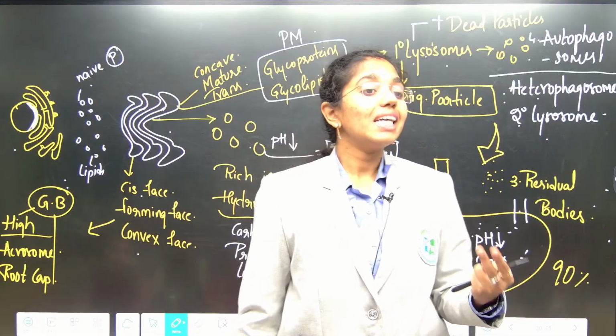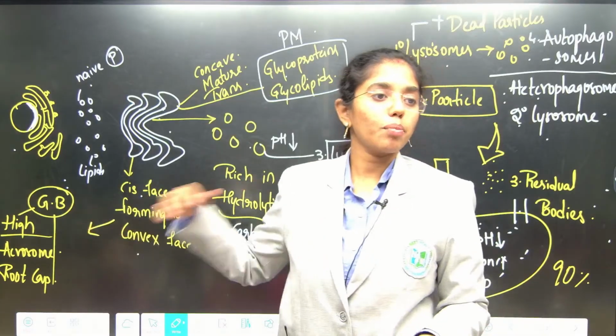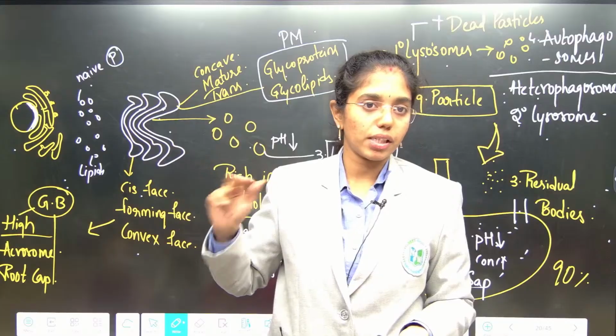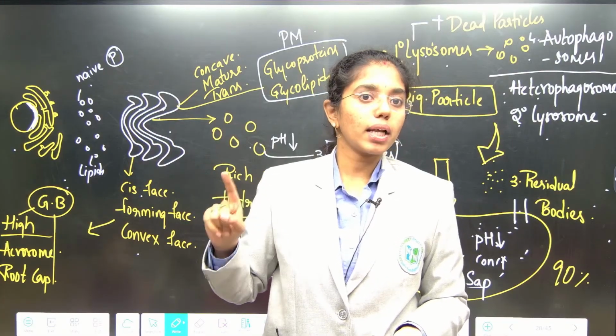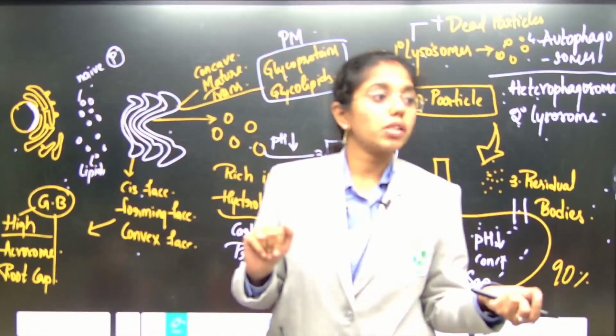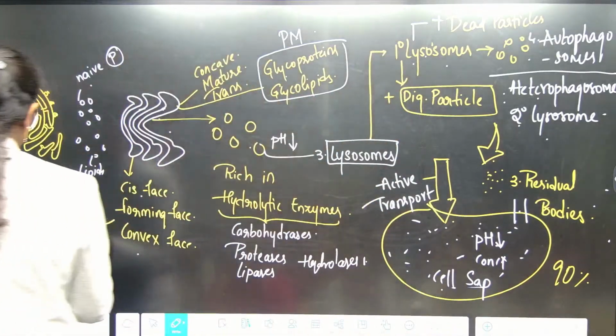In sieve tube cells and mature RBCs, Golgi bodies are absent, and also in sperm cells of bryophytes and pteridophytes, because they are transported via water. Water is the mode of transport of antherozoids. Those are what? Sperm cells of bryophytes and pteridophytes. So, in what cells are they absent?